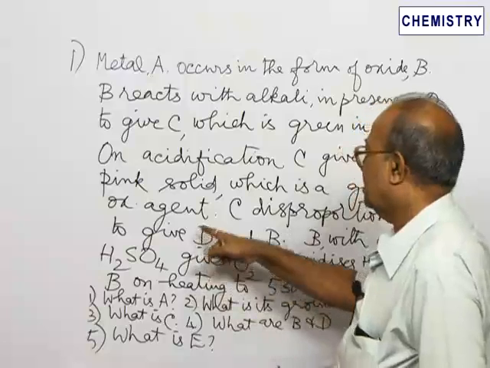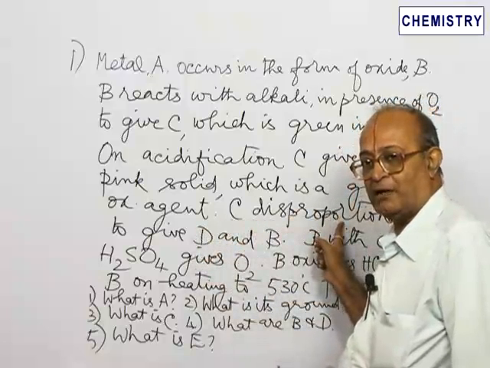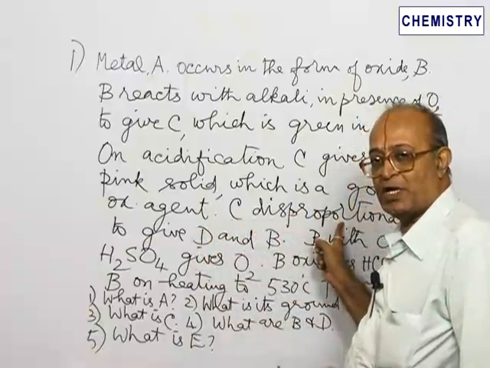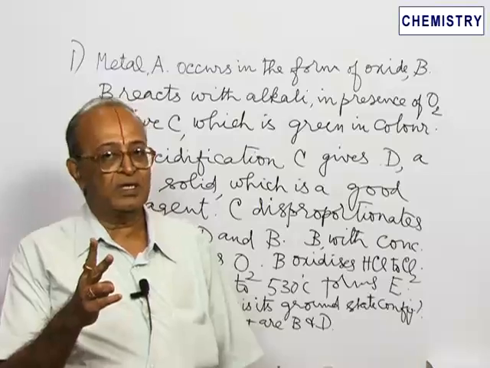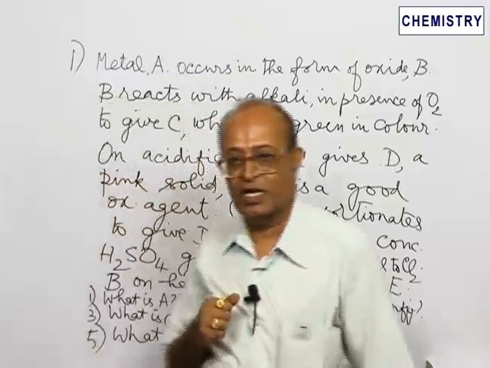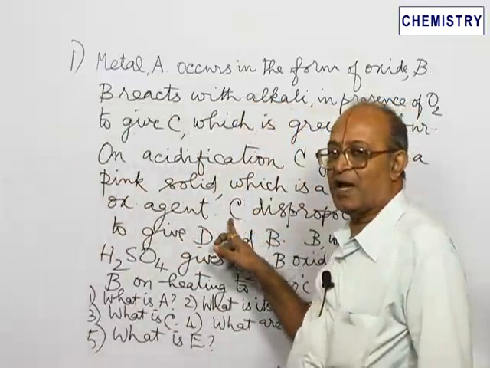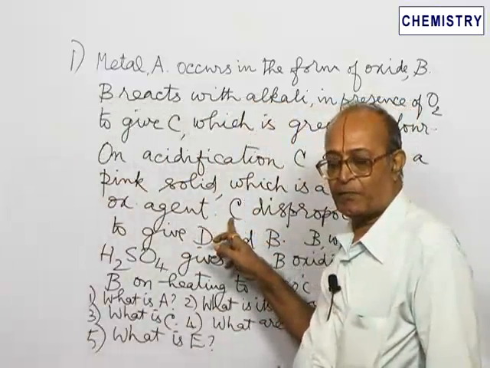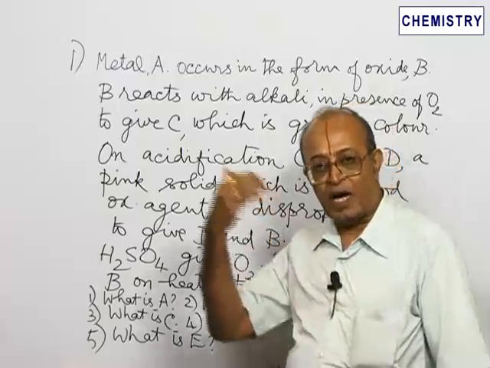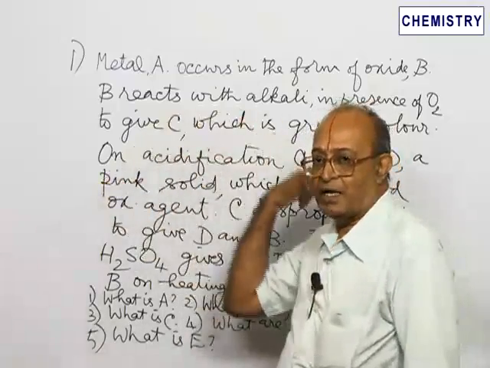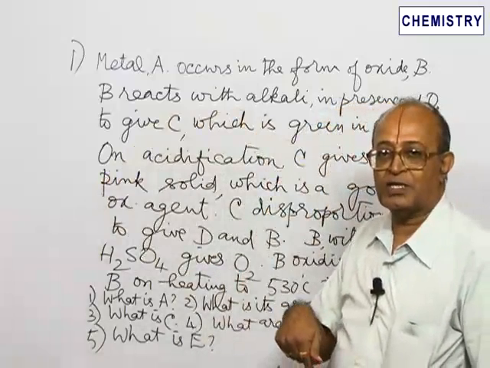Now it is given C, namely potassium manganate, undergoes a disproportionation reaction. So, two compounds result. Since C contains manganese in +6, in one of the products manganese should be in a higher oxidation state and in the other product manganese should be in a lower oxidation state.